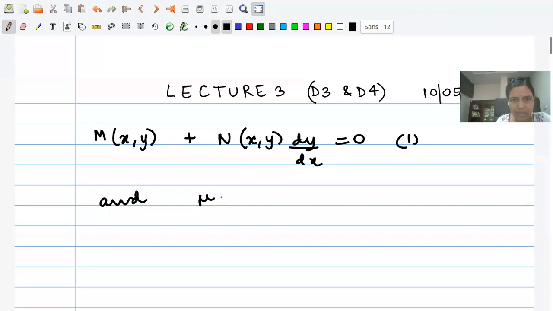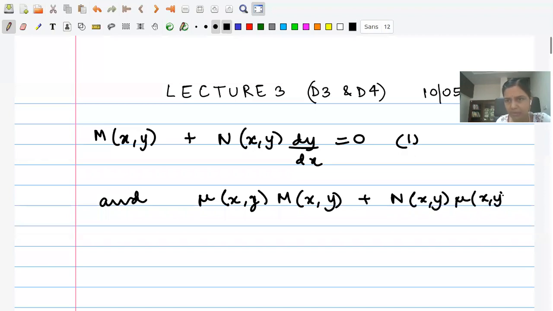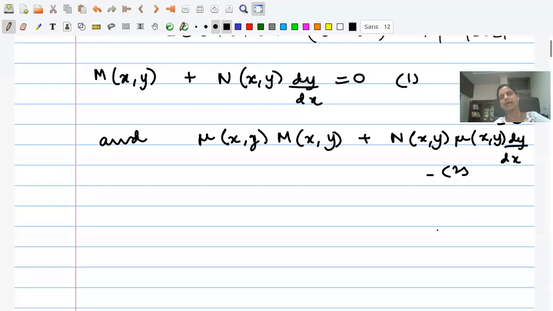So I'm also looking at another equation, mu M plus mu N dy by dx equal to 0, which is labeled as 2. What I said is that we know how to solve 2 because mu is an integrating factor and 2 is an exact ordinary differential equation. What we would like is for 1 and 2 to have the same solutions, but this may not always be the case.